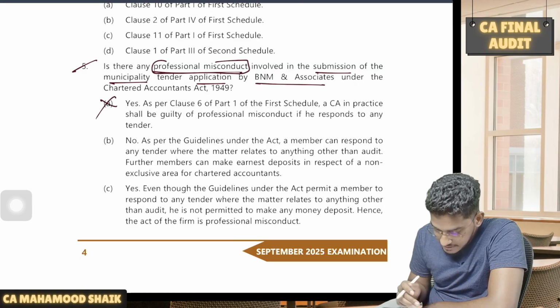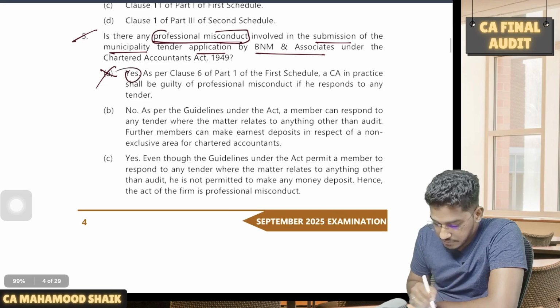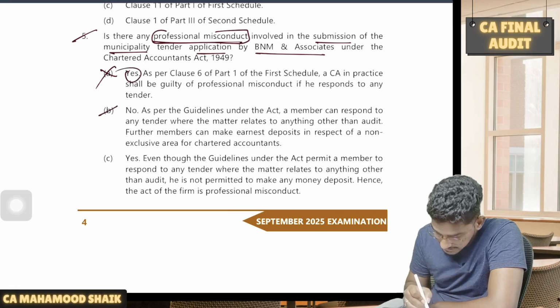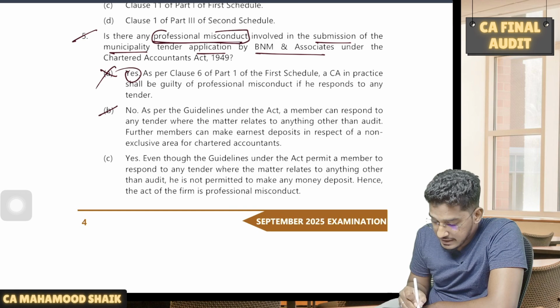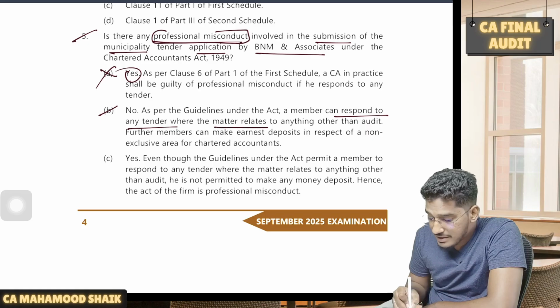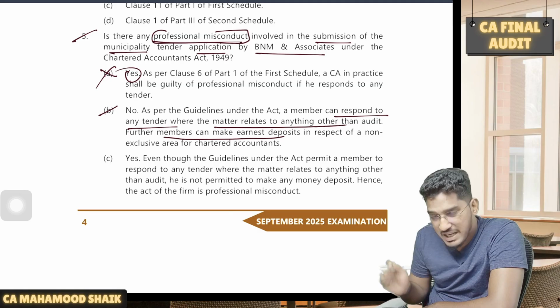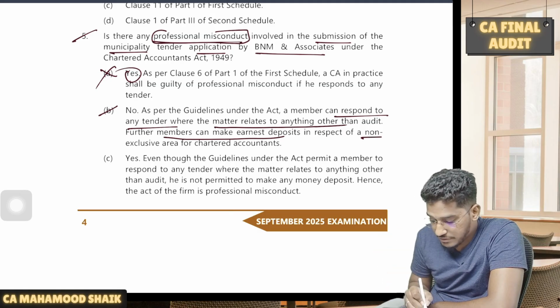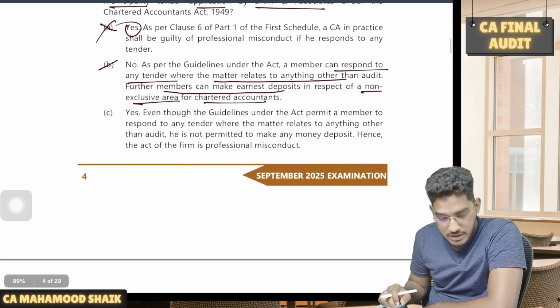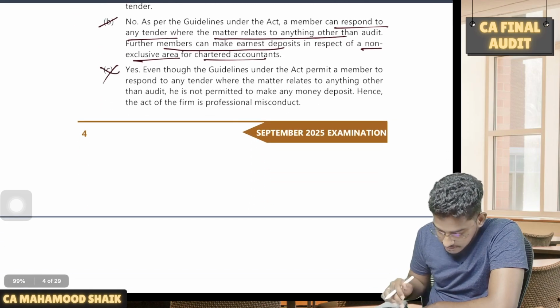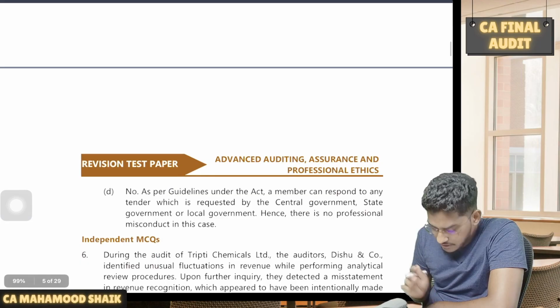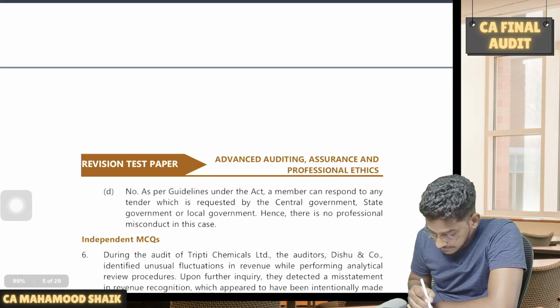In the first option, they say yes, no, it is straight away wrong. Why? Because there is no professional misconduct. Second option, they say no, yes, it is not a professional misconduct. As per the guidelines under the Act, a member can respond to any tender where the matter relates to anything other than audit. Very good. Further, members can even make the earnest deposit also in respect of a non-exclusive area for chartered accountants. Option C says yes, which is straight away wrong. Option D also says no, but let us have a look at the reasoning.